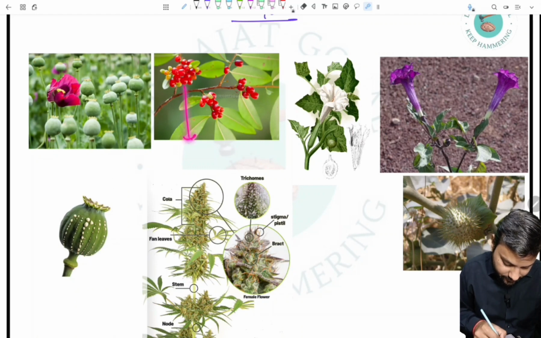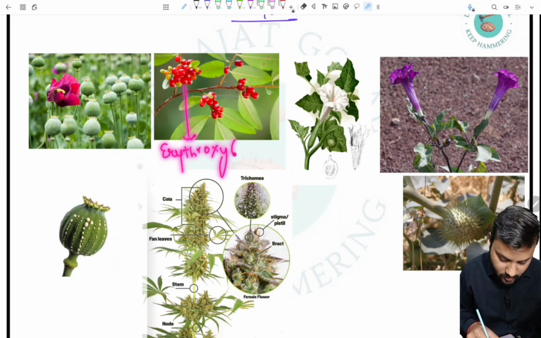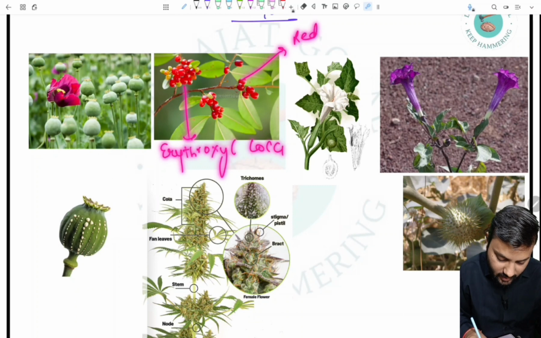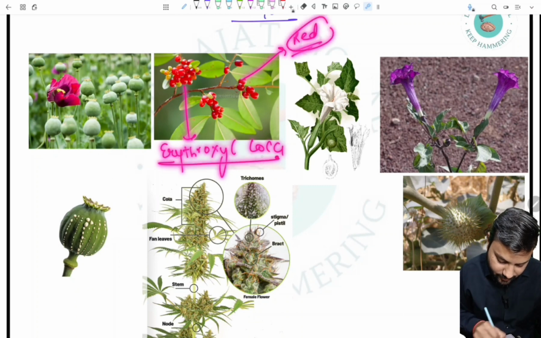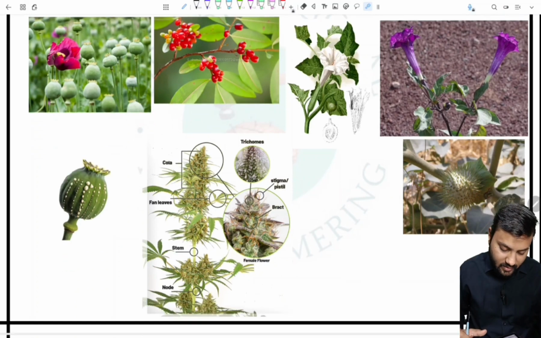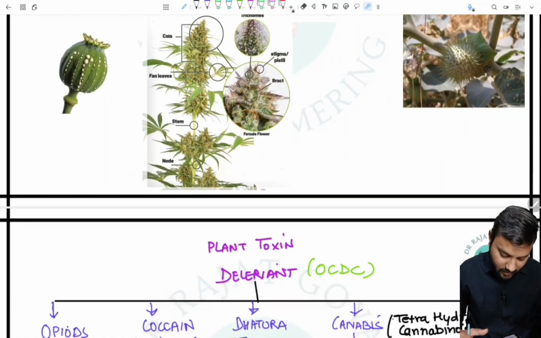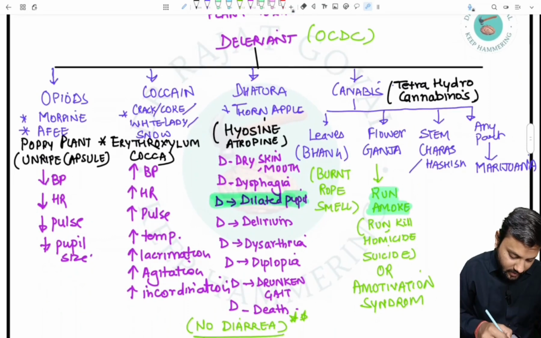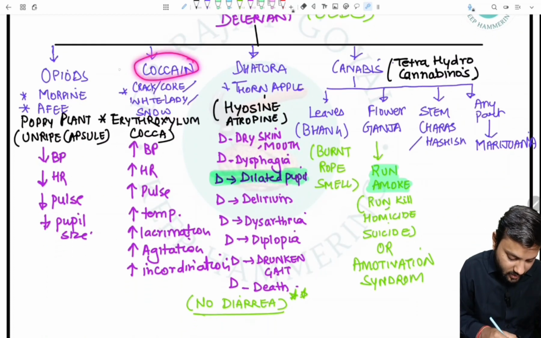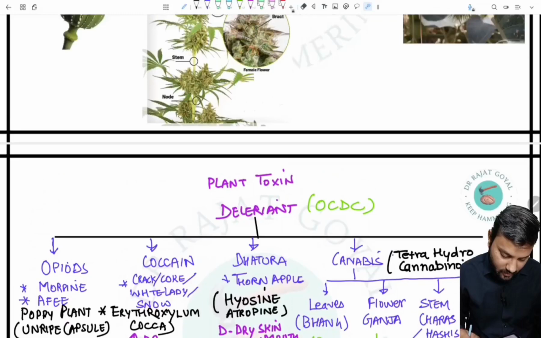This is the image of Papaver somniferum, the poppy plant, and this second image is of Erythroxylum coca. Here we can see a small reddish fruit-like structure. Erythroxylum coca is used for making crack and coke, which is also called white lady, snow, etc. From here we can derive cocaine.